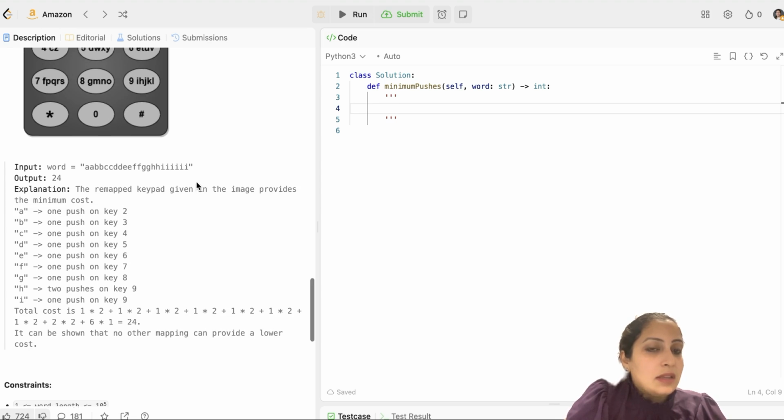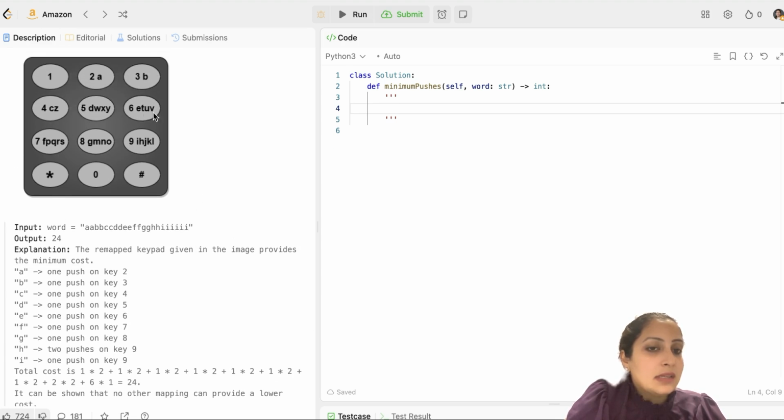And in the same way, they have given E to 6, D to 5. So you give it to distinct keys: A to 2, B to 3, C to 4, D to 5, E to 6, and then F to 7, G to 8, and I to 9. But then you have another key. Apart from these 8 keys, you have H. So you can give H to the next key, you can give H to 9, but then you have to press H twice.